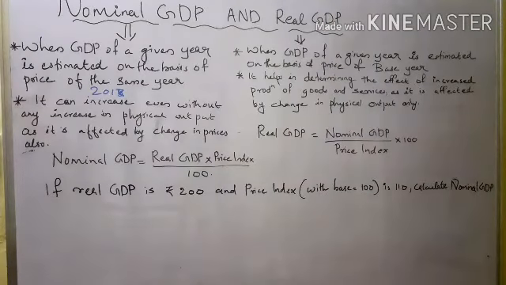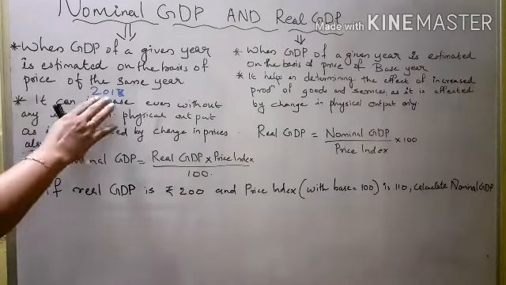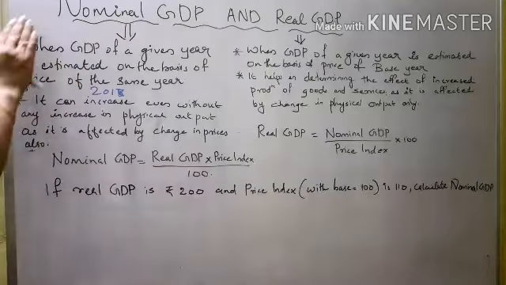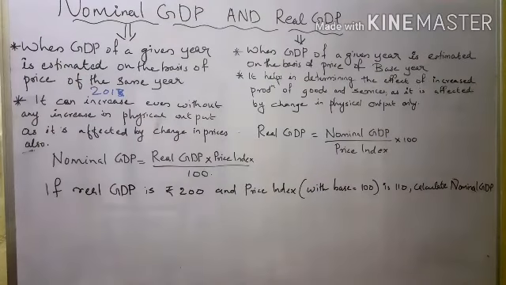Today we are going to discuss the topic of nominal GDP and real GDP. And what is nominal GDP? When the GDP of a given year is estimated on the basis of prices of the same year. Suppose this year is 2018, and we are estimating the GDP for 2018. Then 2018 prices we take as the base. Then we call it nominal GDP, or current year GDP.